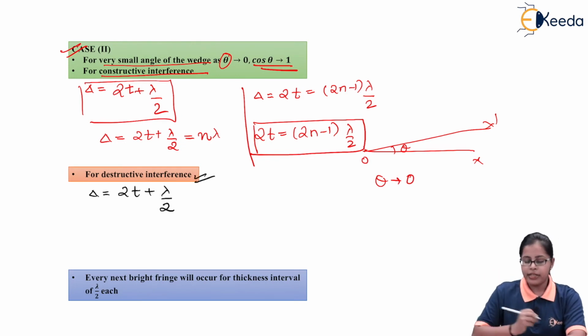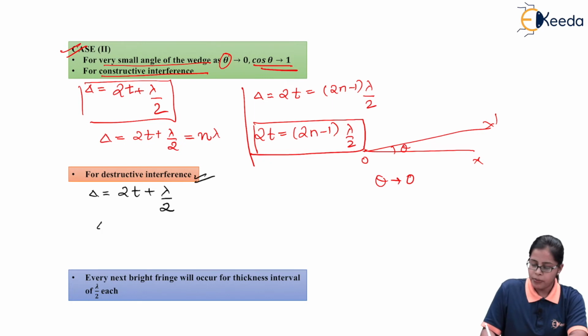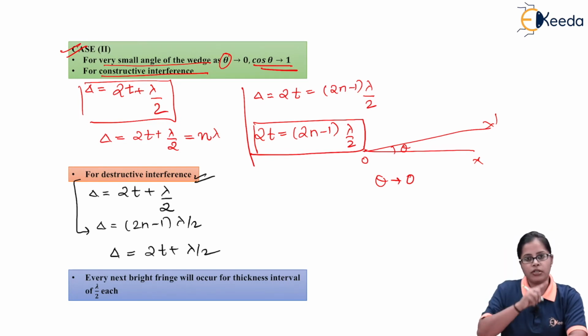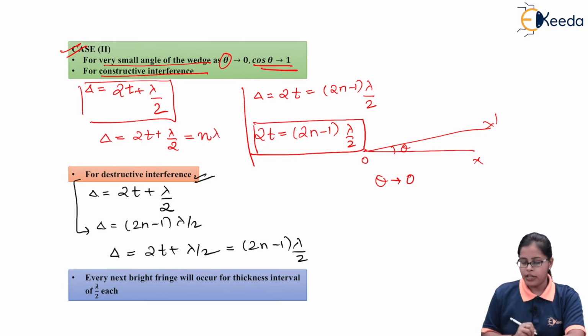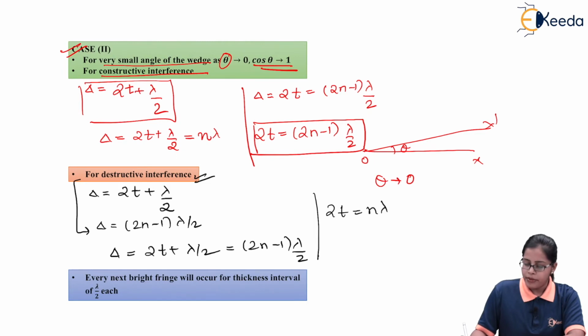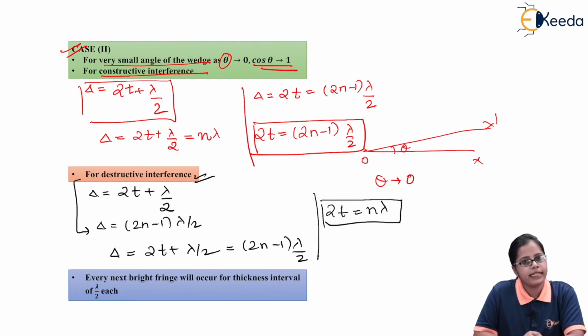And if we want to write the condition for destructive interference, the path difference should be equal to an odd multiple of lambda by 2. This is for destructive interference. So we need to equate both of them. That is the path difference obtained due to case 1 and case 2 equal to the condition for minima, that is (2n minus 1) lambda by 2. If we do the calculation, we get 2t is equal to n lambda. So we get this condition for destructive interference for the above two cases.